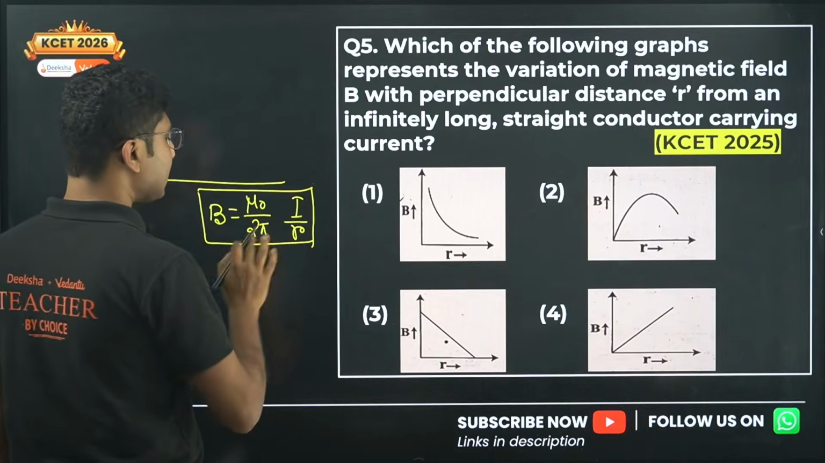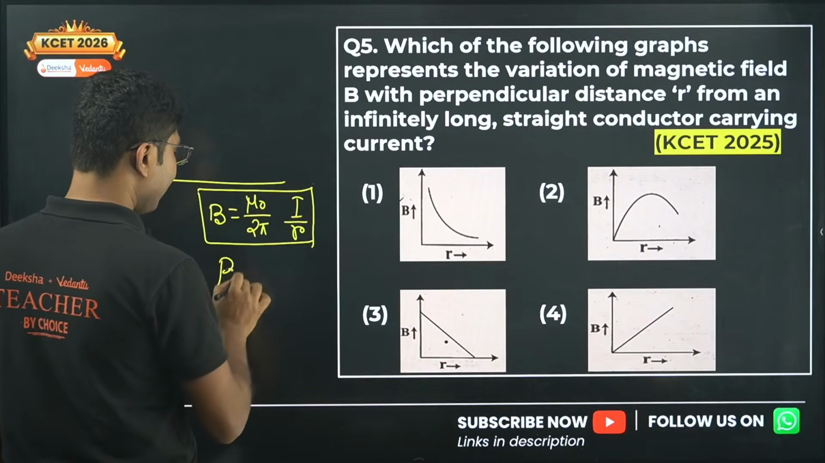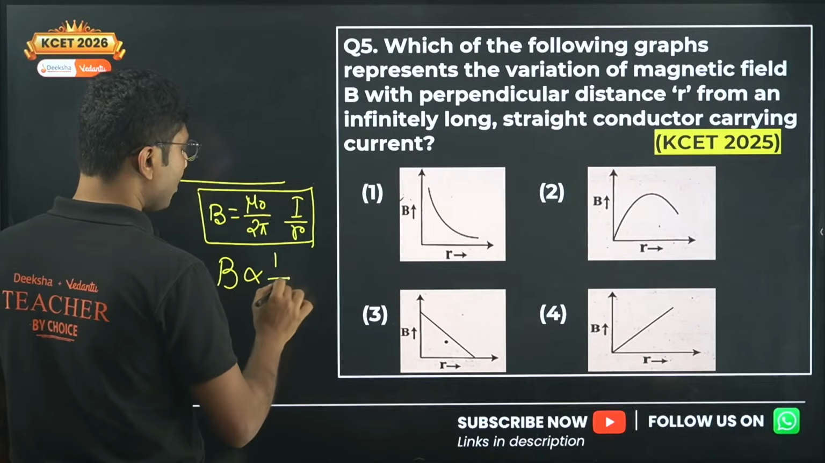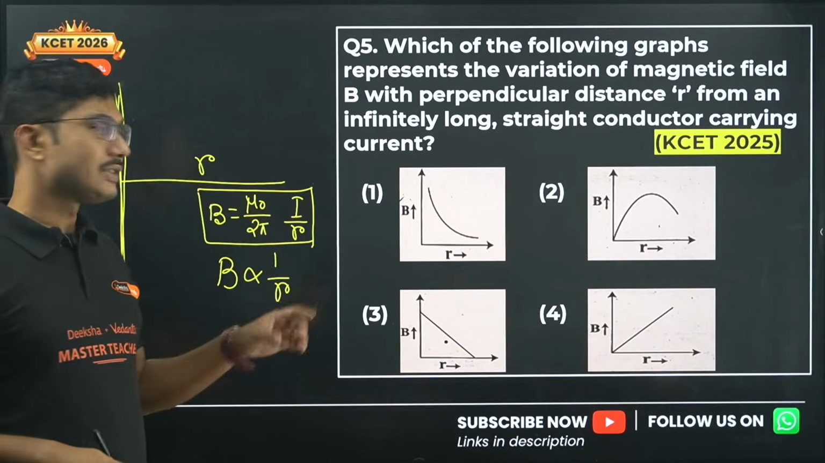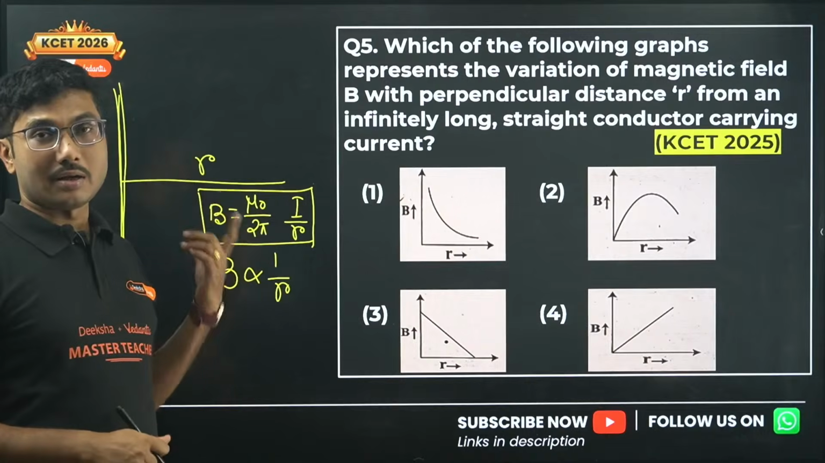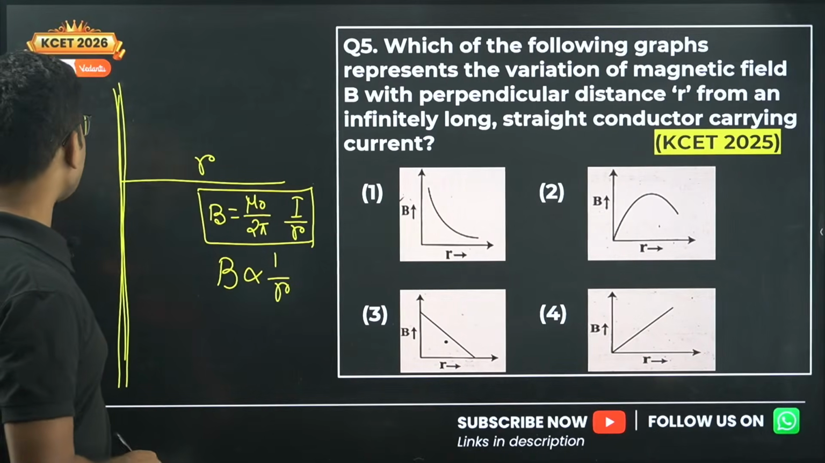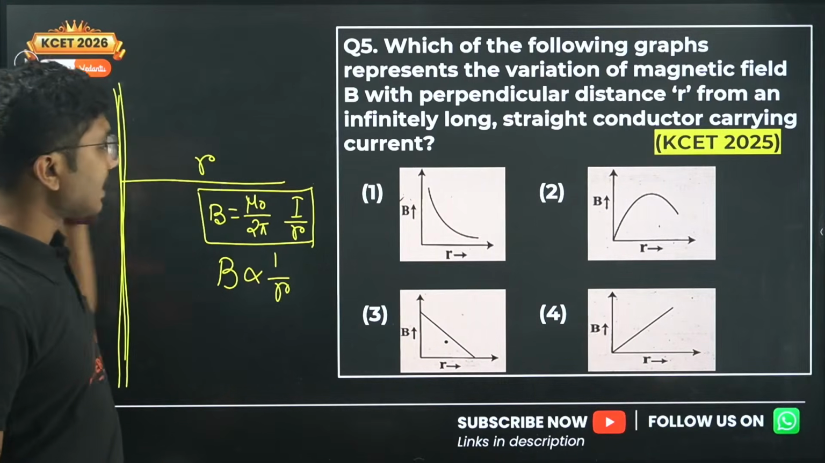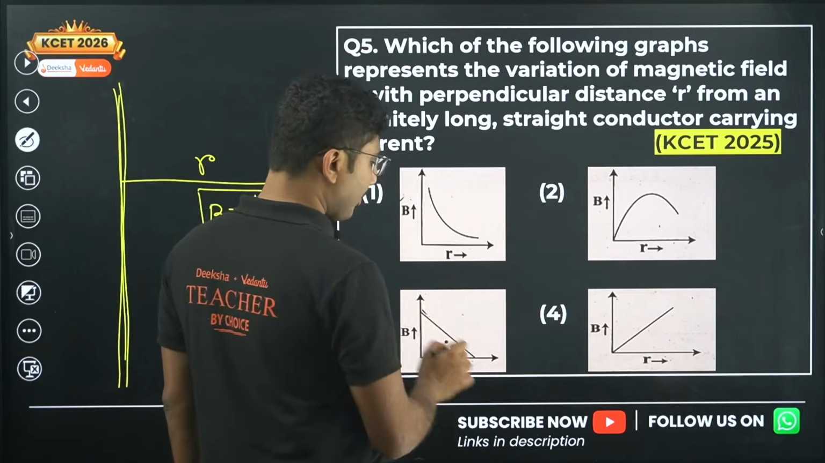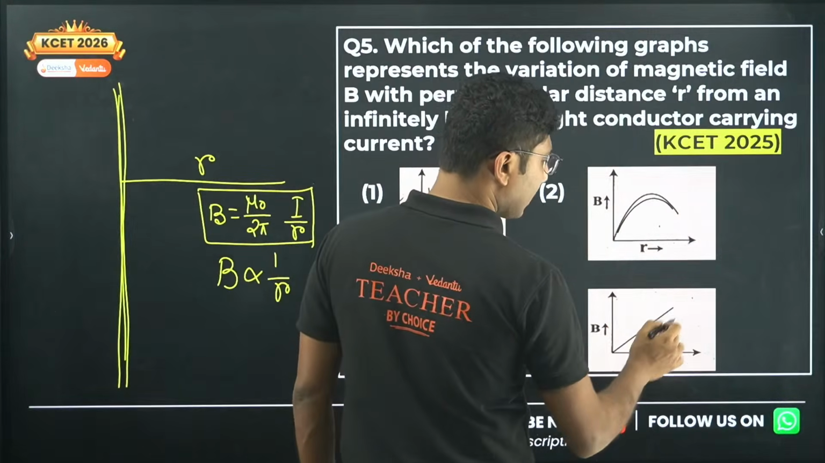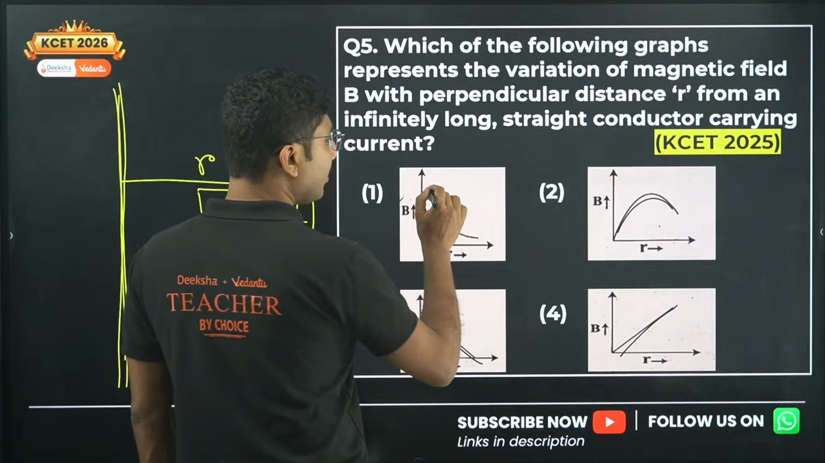Okay, so what does that mean? That means that magnetic field is inversely proportional to the distance. So if you increase the distance, magnetic field decreases, and that decreases depending upon 1 upon r. So what is the graph for 1 upon r? Now you see that this is not 1 upon r, this is not 1 upon r, this is also not 1 upon r, only this is 1 upon r.